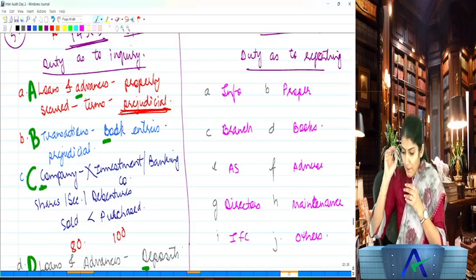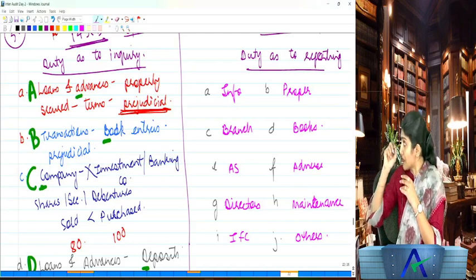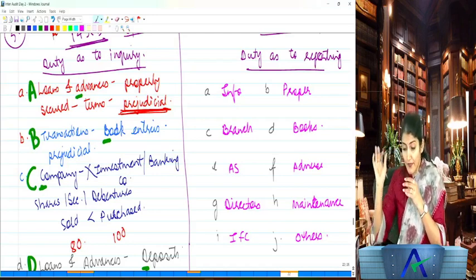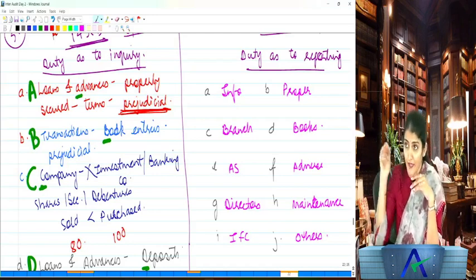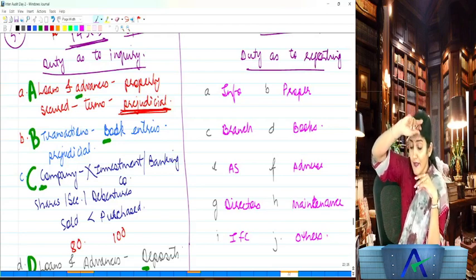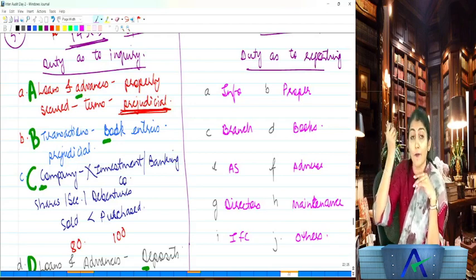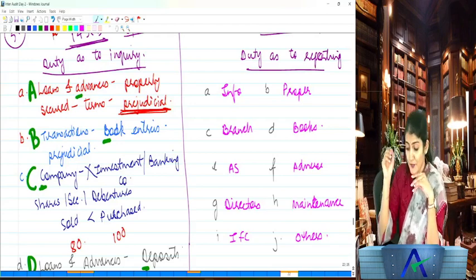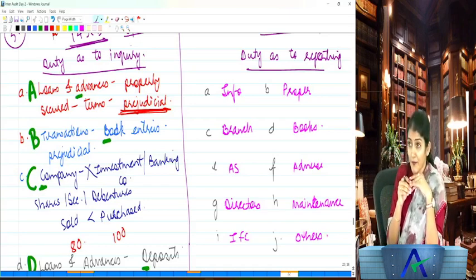Information proper, branch books, AS adverse, directors maintenance, IFC others. Duty as to reporting. What is the main bread and butter? True and fair view, right? Then duty as to inquiry, 6 points of inquiry, and now 10 points of reporting. Duty as to reporting. And what are the 10 points on which you need to report?